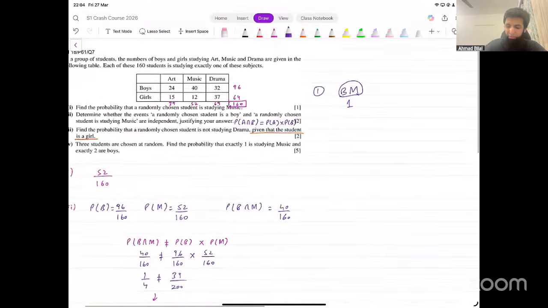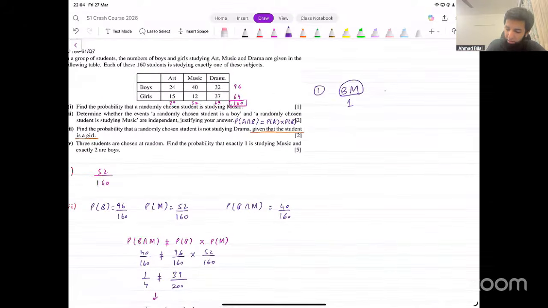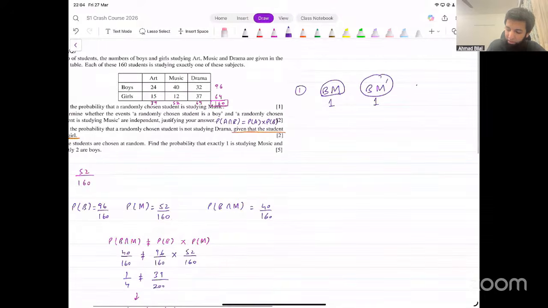There could be a total of two boys, right? So for the other people, there would have to be one boy who is not studying music, one person from those people, and then one girl who is not studying music, one from those people.